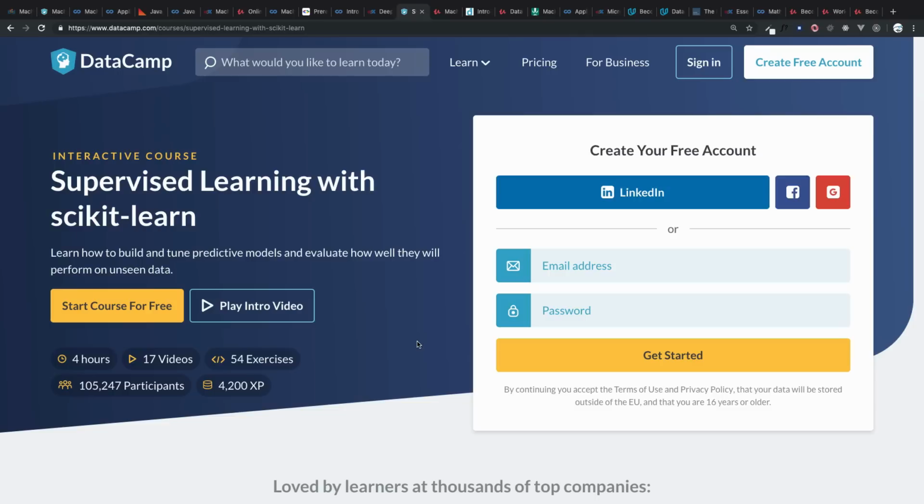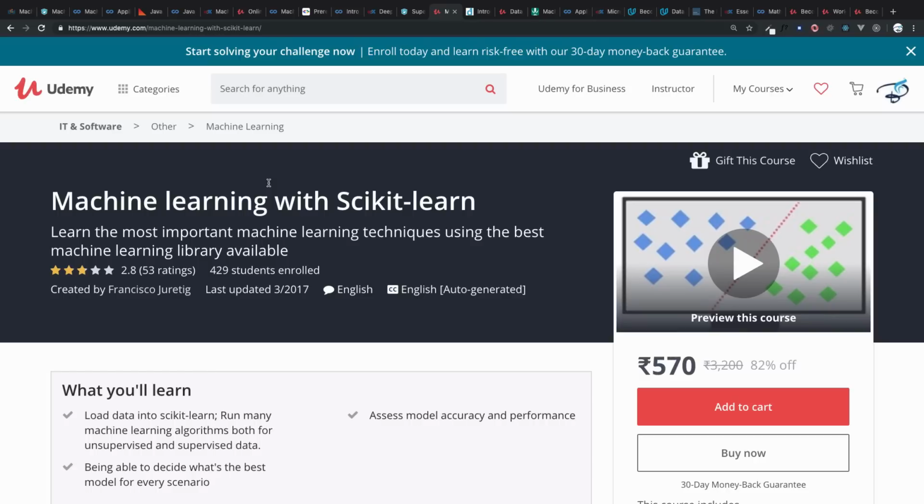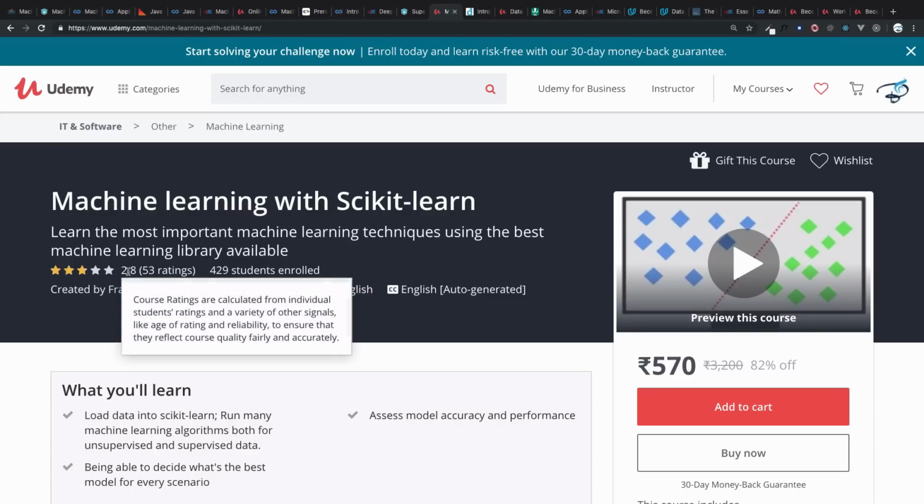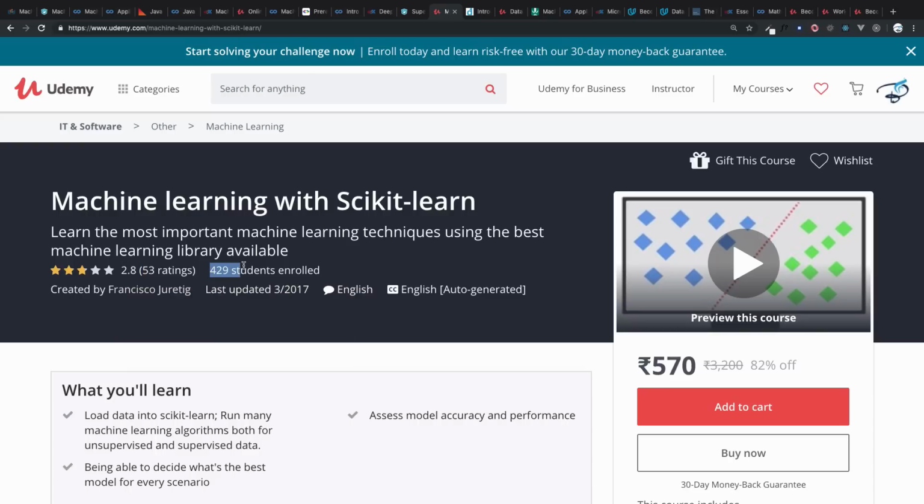Then comes supervised learning with scikit-learn. After having knowledge of what machine learning is, you are going to use these tools, but mastering a single tool is a good idea. So if you want to master scikit-learn, this course is available from DataCamp, and also the course Machine Learning with scikit-learn from Udemy. This course is good, but not a good rating, not a good number of students, but yes, it is available.